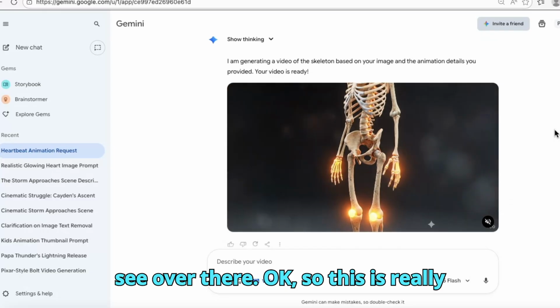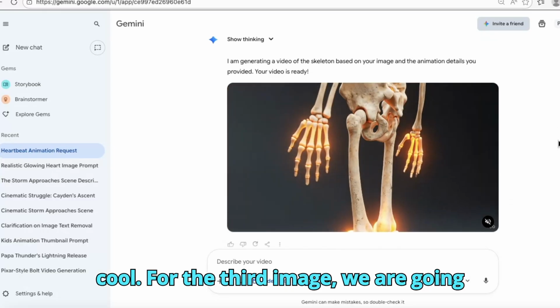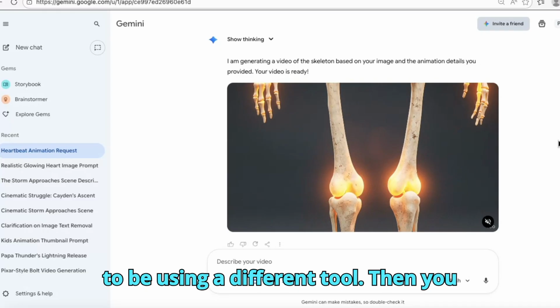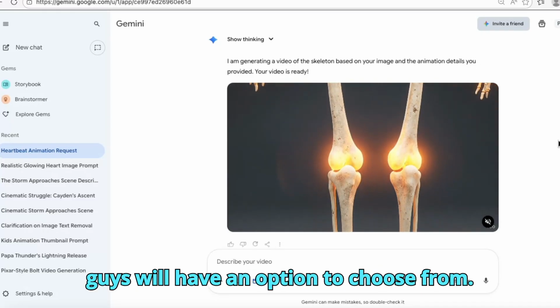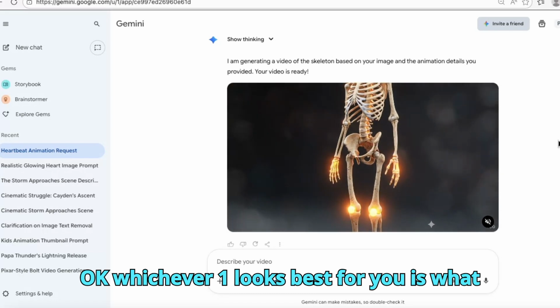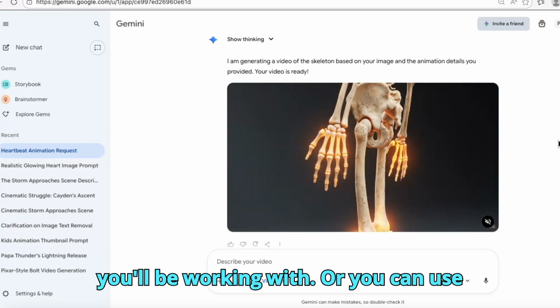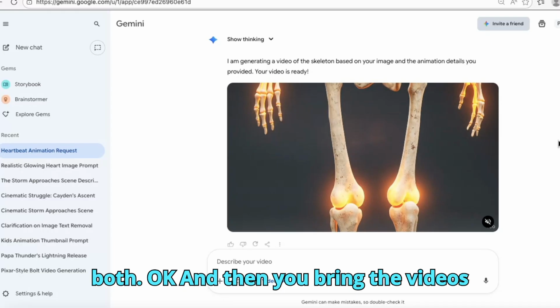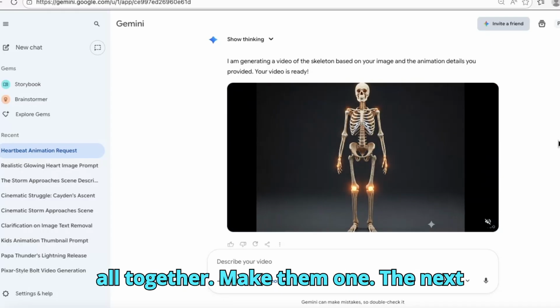Okay, so this is really cool. For the third image, we are going to be using a different tool. Then you guys will have an option to choose from, okay? Whichever one looks best for you is what you'll be working with. Or you can use both, okay? And then you bring the videos all together to make them one.